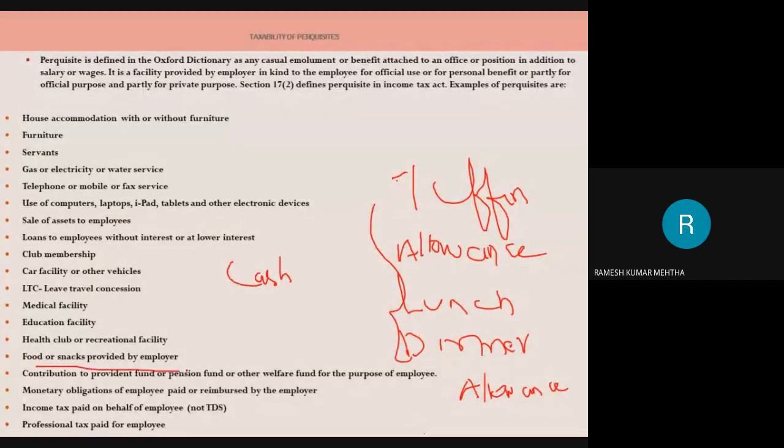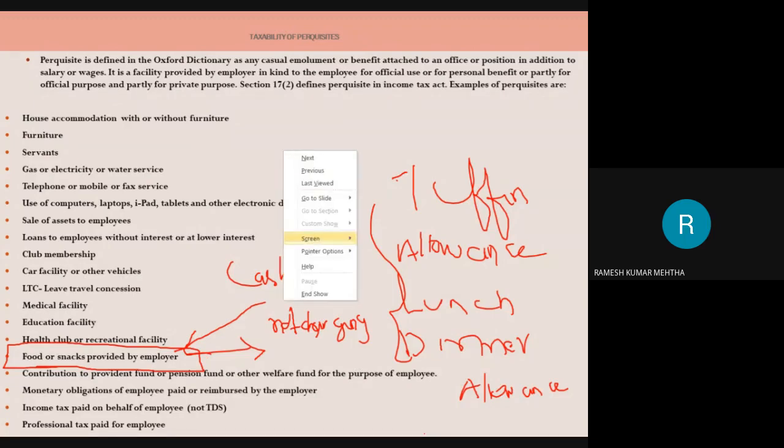But when I'm talking about food or snacks, these are provided by the employer to the employee, and they are, for example, not charging anything, or they are charging a nominal amount. Okay, so this is a facility you are getting because of the employment. So this is a perquisite. Hope you have understood it.